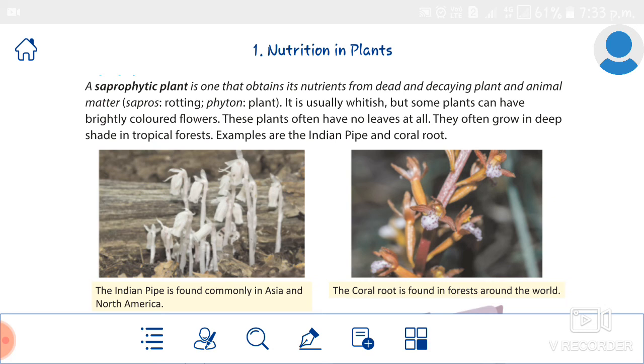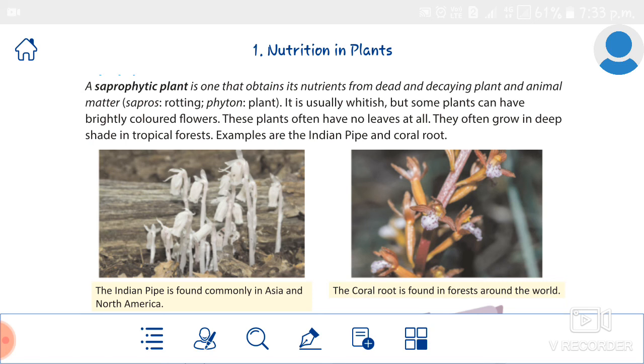Now, how do these saprophytic plants obtain nutrition? These fungi can also be found on the roots of saprophytes. The fungi convert the dead and decaying matter into nutrients that can then be used as food by these plants.